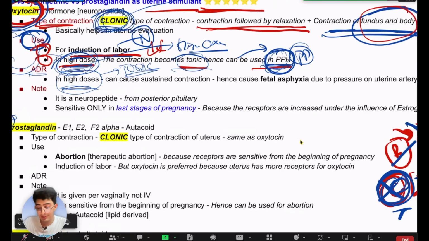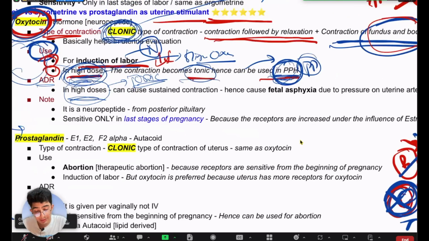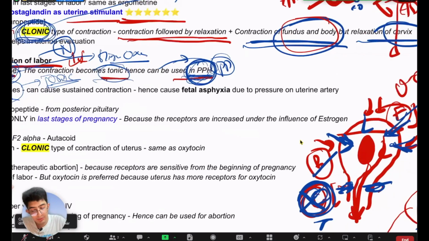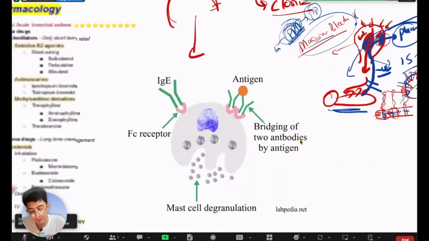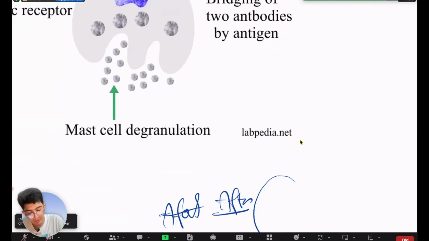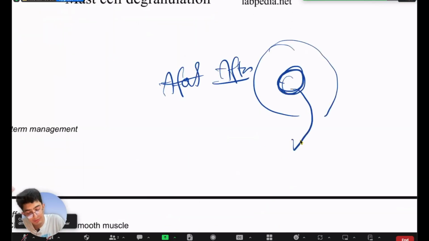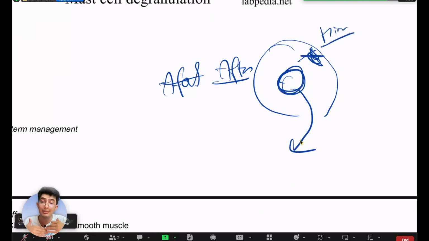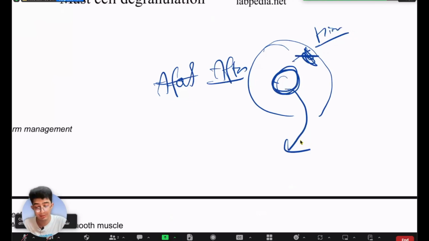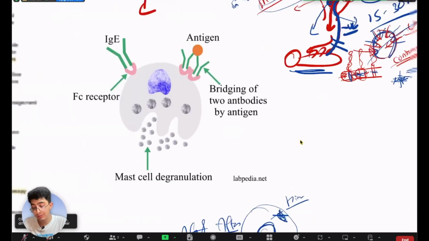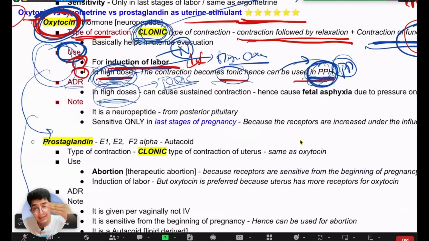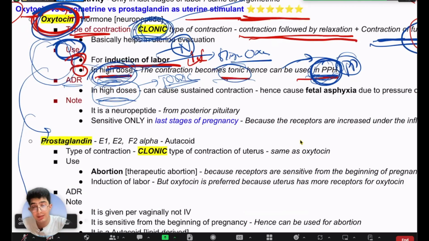So the adverse effect is this: high dose of oxytocin is actually useful in postpartum hemorrhage. But when we give this oxytocin is very, very important, right? So in order to prevent postpartum hemorrhage, we give oxytocin after the delivery of the fetus and the placenta, right? Because the bleeding happens after the delivery of the placenta actually, right? But if you give high dose of oxytocin before the baby is expelled, then a disaster might happen, right? So you can give high dose of oxytocin, but only after the baby and then the placenta have been expelled out, to prevent the bleeding.